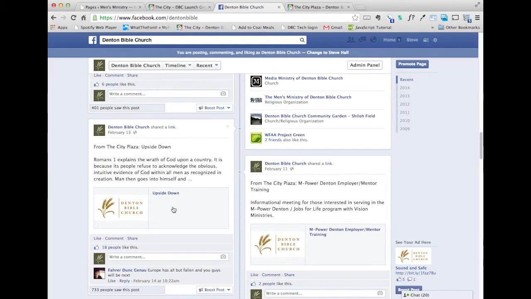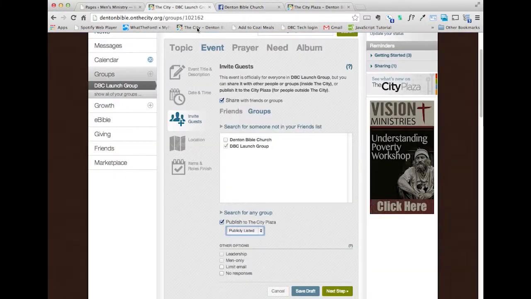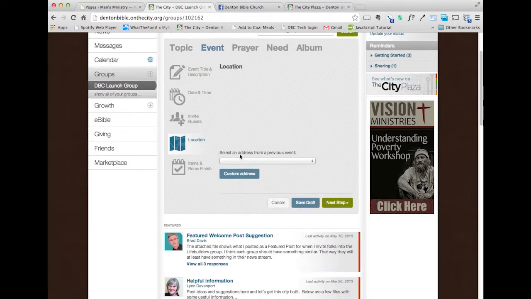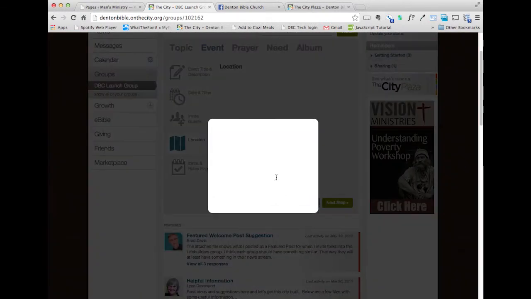So when you create your event and make it publicly listed, not only will you get a link that you can email to people, but it will show up on the plaza and it will go to the Facebook page. So we're going to go to our next step. We're going to set up a location, custom address.